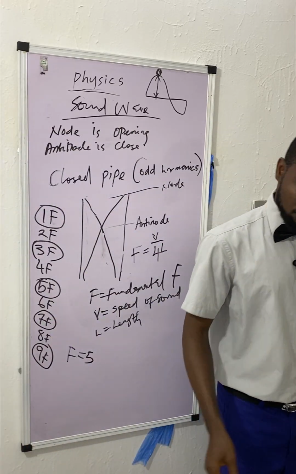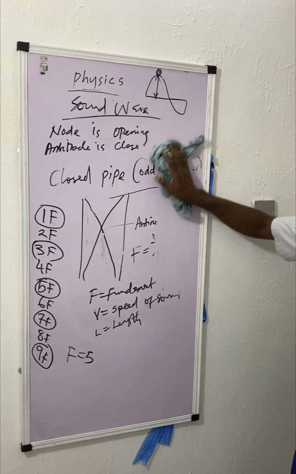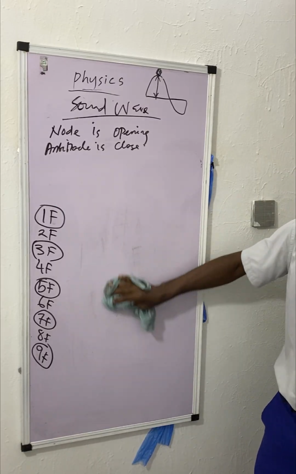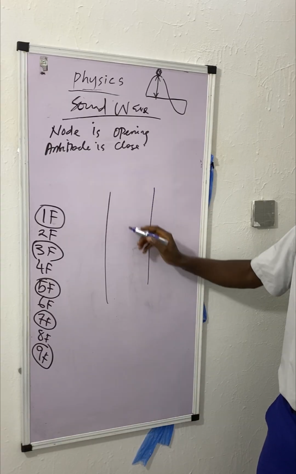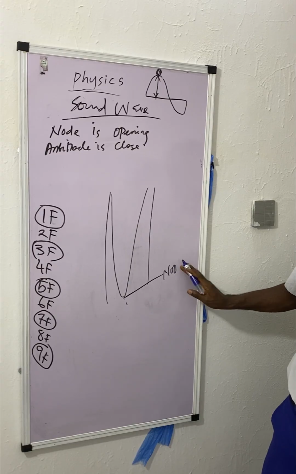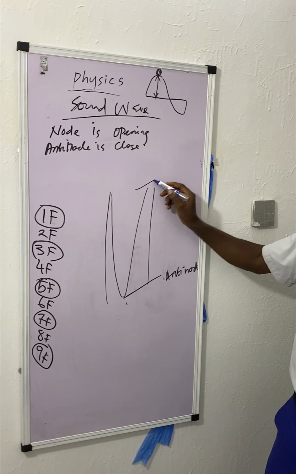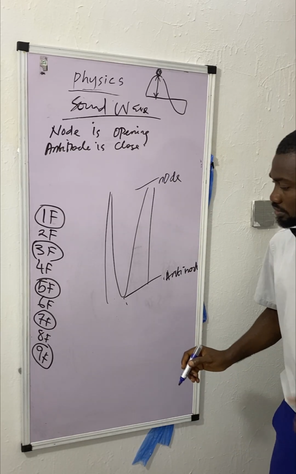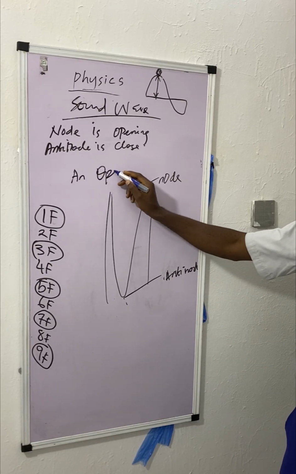When we look at the open pipe, it has all the harmonics: 1, 2, 3, 4, 5. All the harmonics. Let's look at the open pipe. It is like this. Here is the antinode, and here is the node, open. So this is an open pipe.